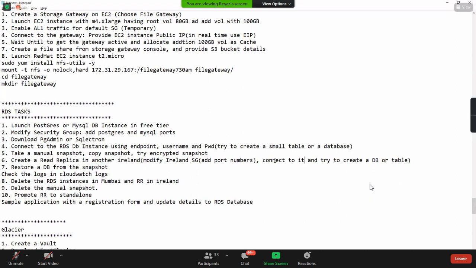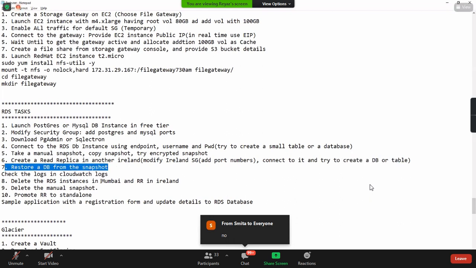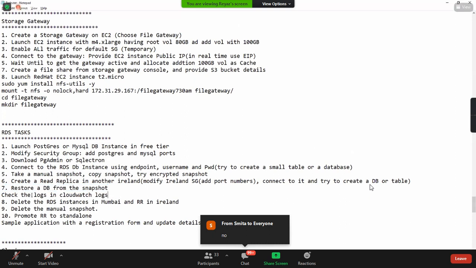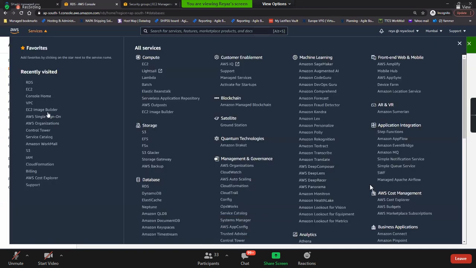And also, guys, try to connect to it and try to create a DB or table. Is it possible to create a database or create a table in read replicas? So you will get to know that. So restore the DB from the snapshot, and then check the logs in CloudWatch logs. I'll show you that also in CloudWatch logs.